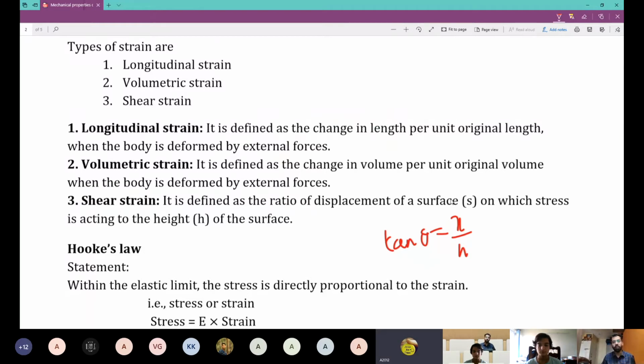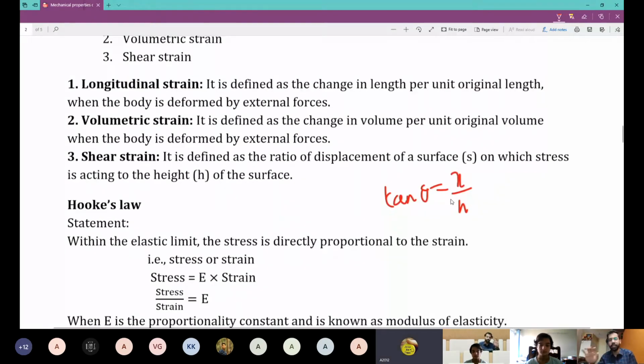Now what is x? What is h? What does it mean? Simple question. It says the ratio of displacement of the surface, with stress acting, to the height h of the surface. What I'll do is I'll write a nice diagram and explain it in the diagram. It's better.